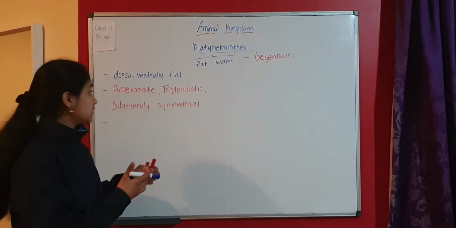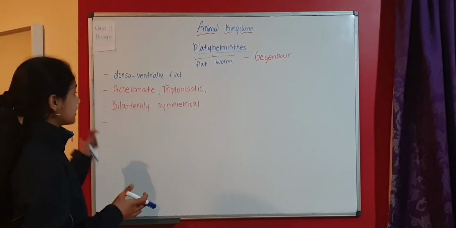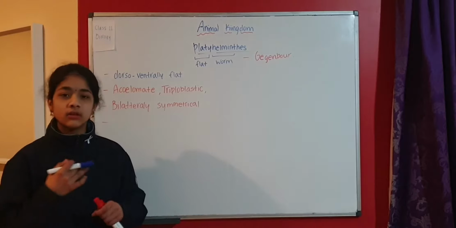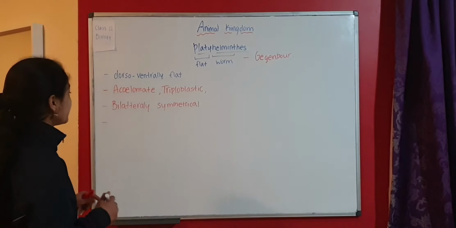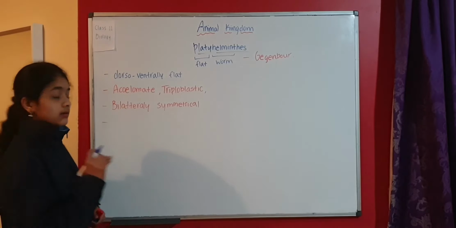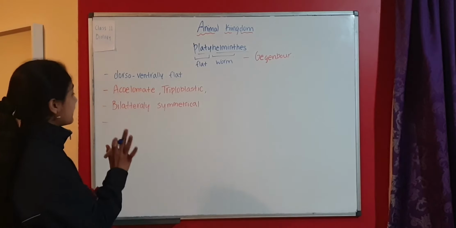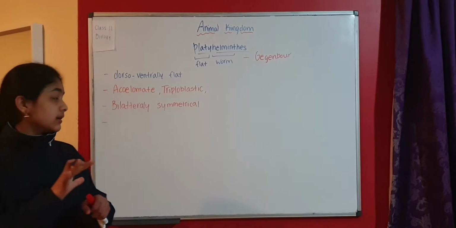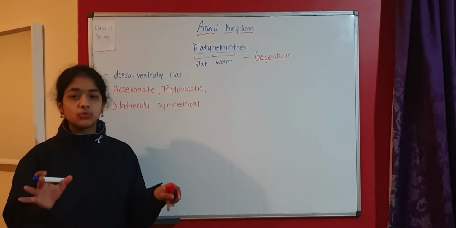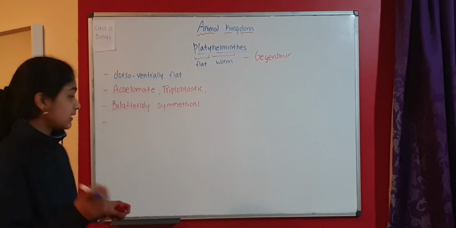All these things, acoelomate, triploblastic, the symmetries, the germ layers and the body plan, we have discussed in another separate video, so we're just learning it here now. Bilaterally symmetrical means there is a plane which divides this organism into 2 equal halves. That plane is called the sagittal plane.